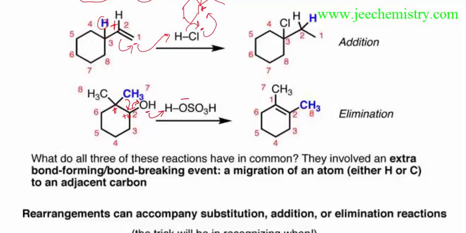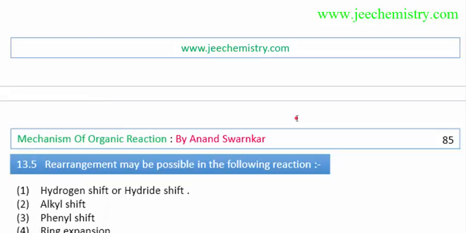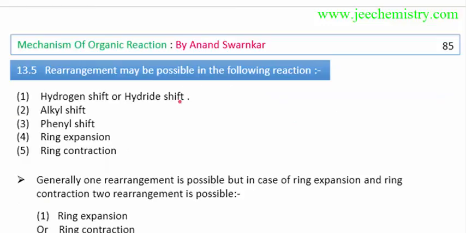It neutralizes this H plus. This H is there, and this minus attacks this H, it will break a bond, and it will become minus. The minus and plus will form a bond. I am showing a methyl shift here. Only I want to show that there is a possibility of rearrangement. Rearrangement may be possible in the following manner.